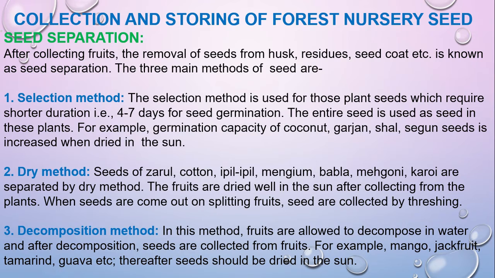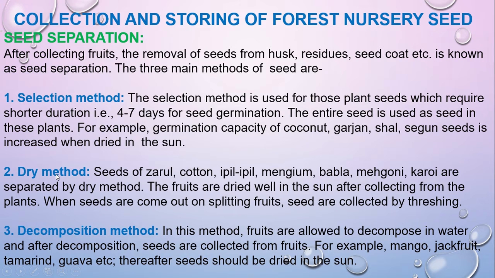Now, seed preparation. So, how can you prepare the seed after collecting? There will be three preparation methods. One is the selection method. Some fruits you cannot dry, so at that time you straightaway collect the fruits and wait for germination, like coconut and gurjon, and some you straightaway dry underneath the sun. And the next method is the dry method.